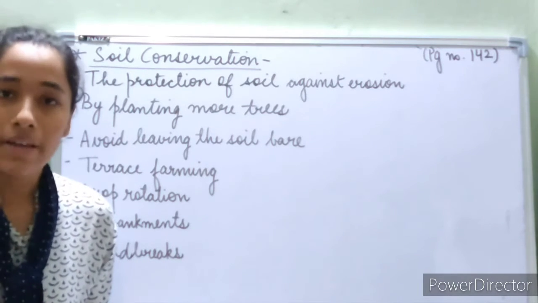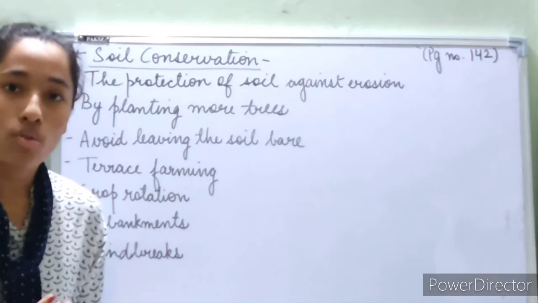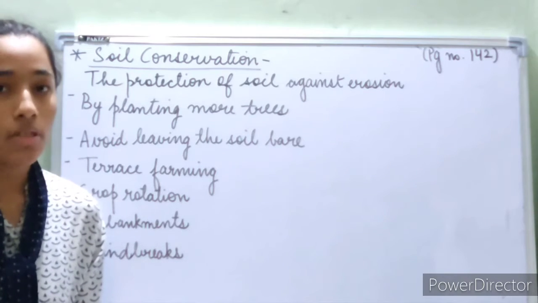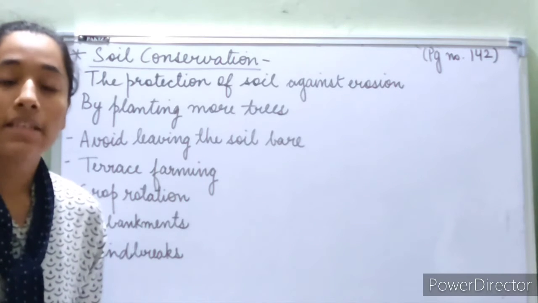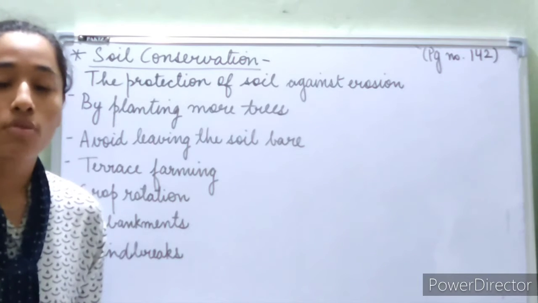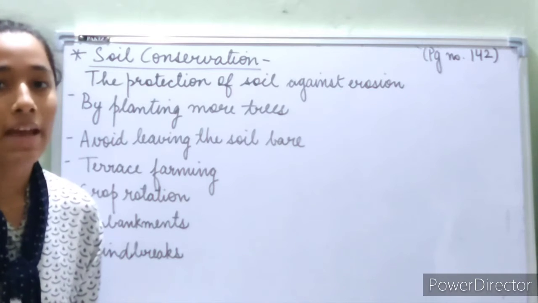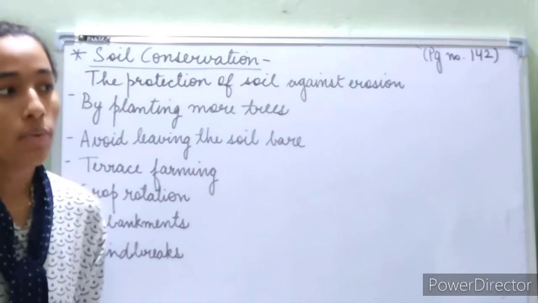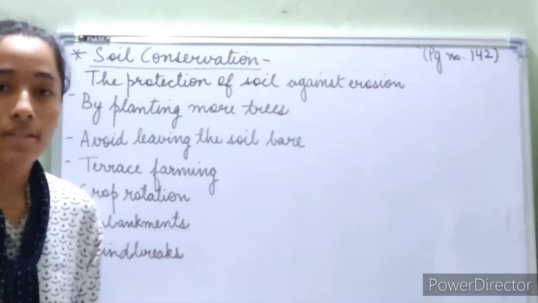In order to prevent soil erosion, and in order to protect the soil, what should we do? Because soil is a natural element which we cannot grow or make. It takes millions and millions of years to form, and so we cannot form soil. So the only thing we can do is prevent the soil from being carried away. We can prevent soil erosion. We can take care of the soil. We can be smart with it, and so that is called soil conservation.